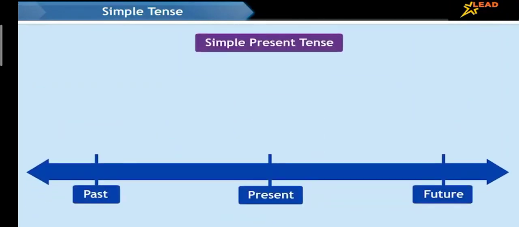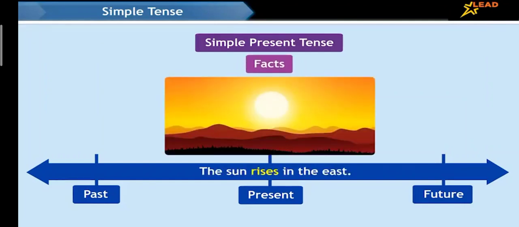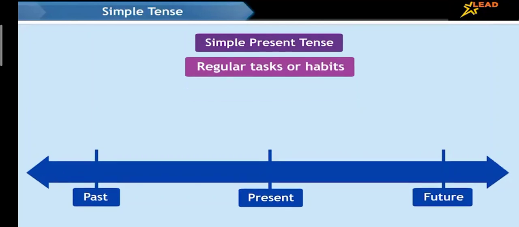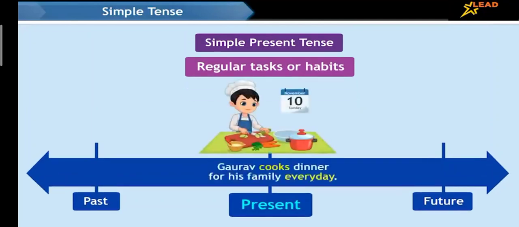The simple present tense tells us about facts. For example, the sun rises in the east. It also tells us about the actions that happen regularly or about habits. For example, Gaurav cooks dinner for his family every day.